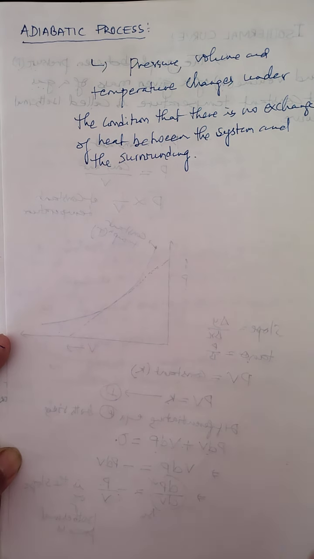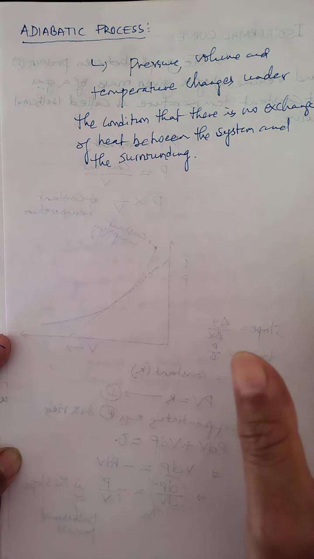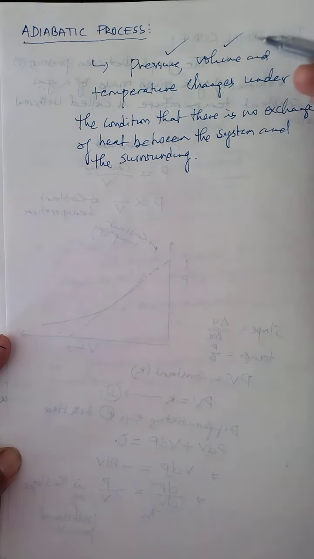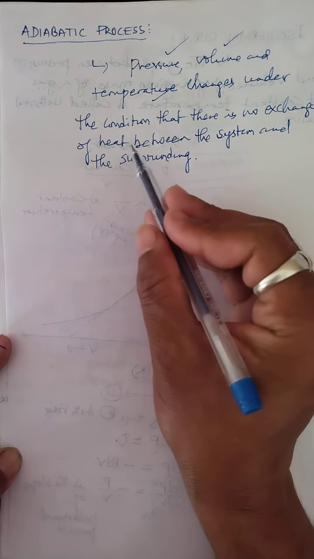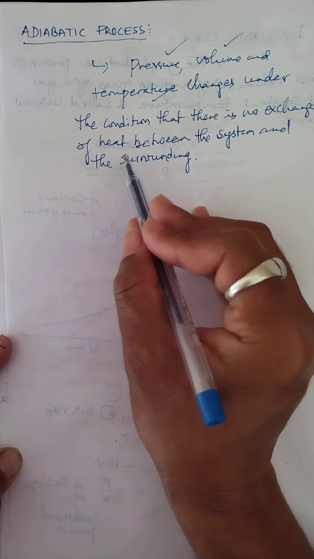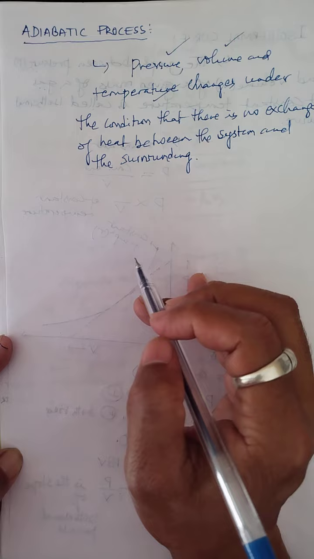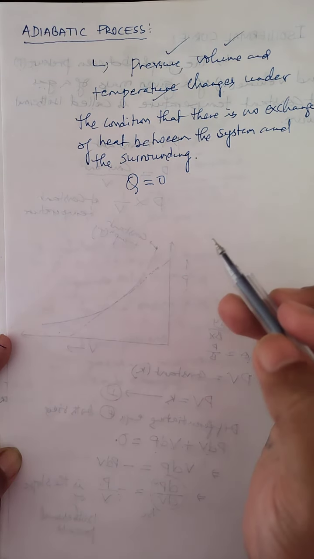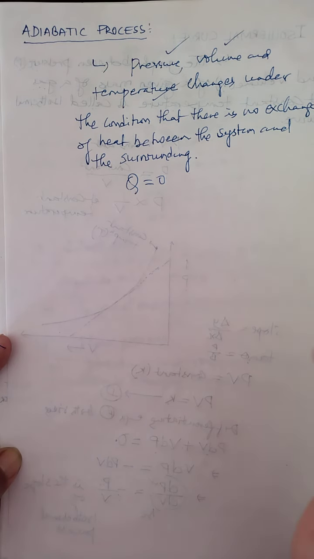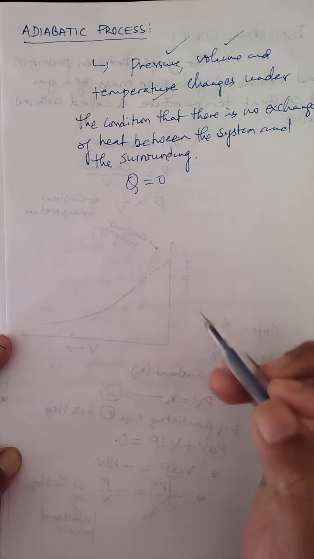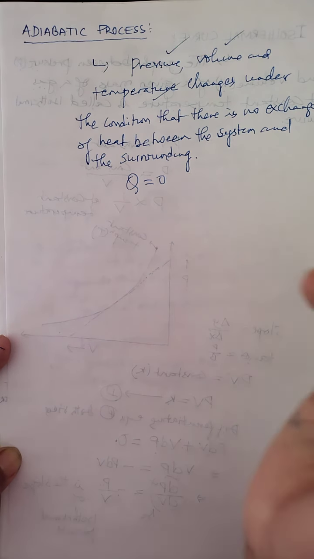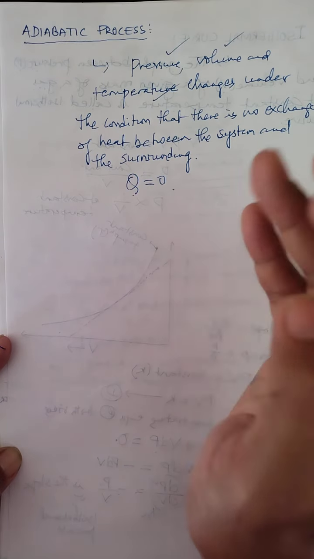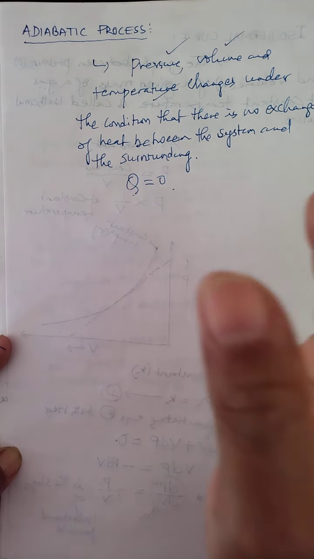So children, remember this, that adiabatic process is one of the thermodynamic processes in which a physical change takes place with a change in pressure, volume and temperature, under the condition that there is no exchange of heat between the system and the surrounding, which means Q is simply 0. You have learned adiabatic process in the previous chapter also, but now in more detail. But remember this, in adiabatic process Q must be 0.